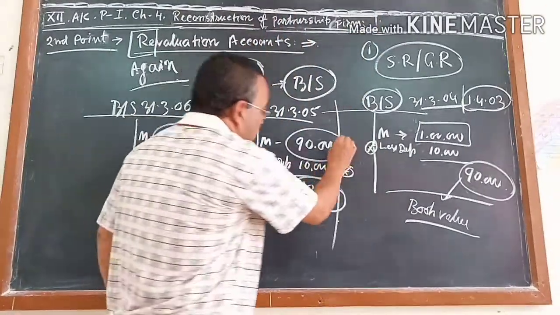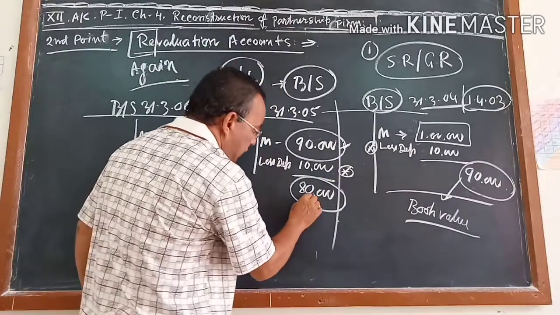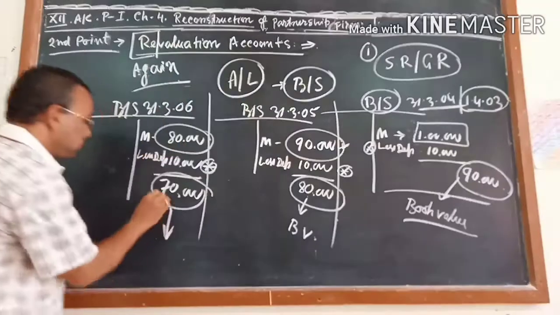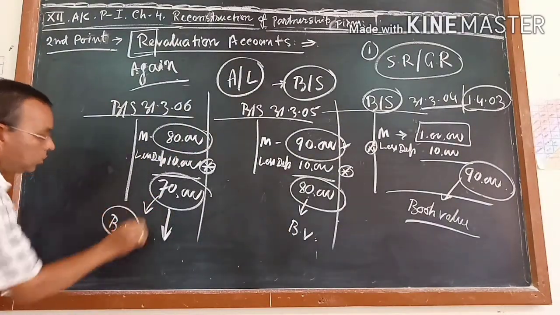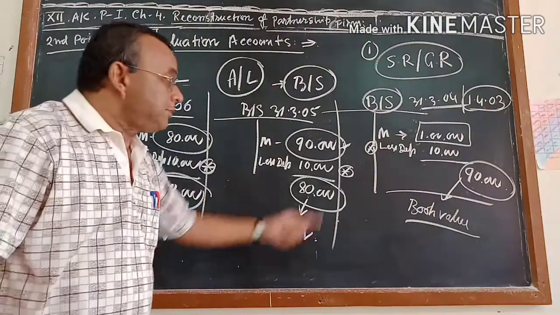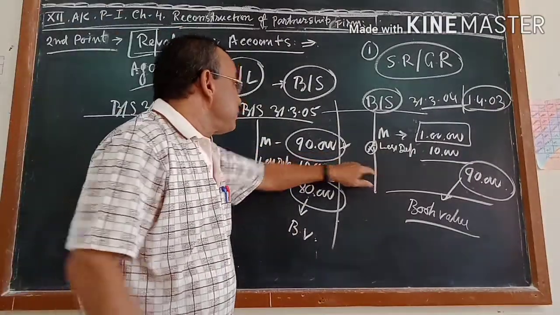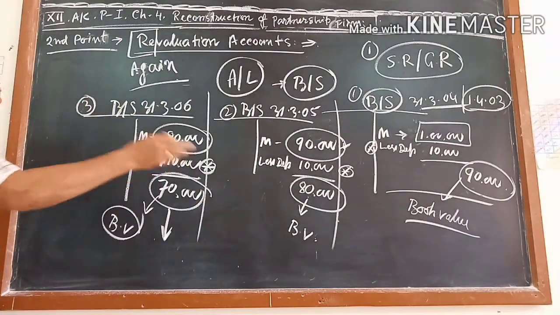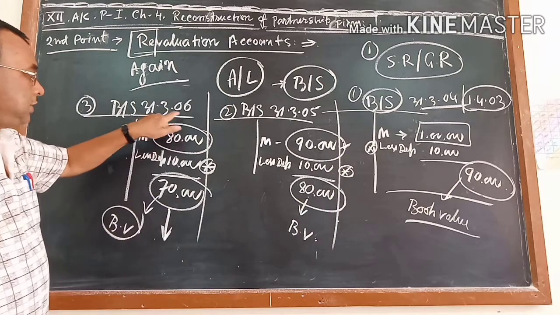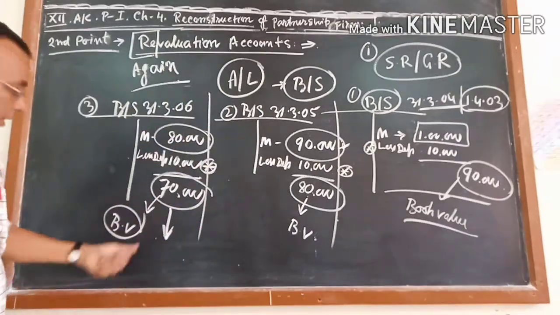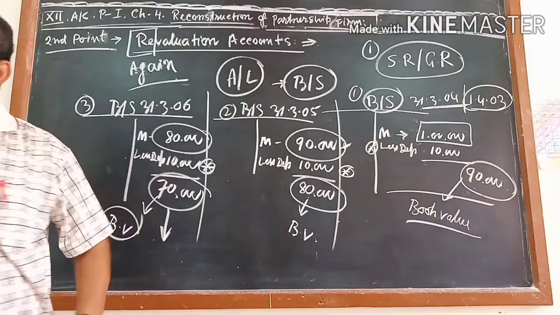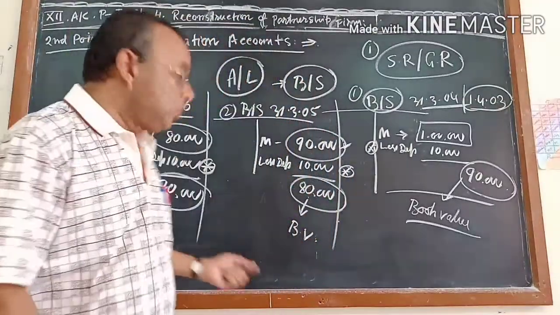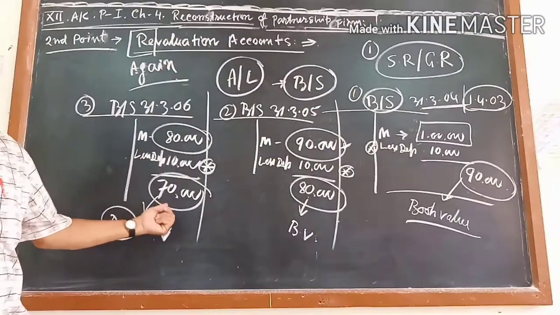Next year, this book value is carried to the next year. Again you deduct depreciation and get a new figure. This is called book value, and this is called book value. Now, after 3 years, this is the first year, this is the second year and this is the third year. When 31st March 2006 comes, according to your accounts book, you are writing the machine cost as 70,000.